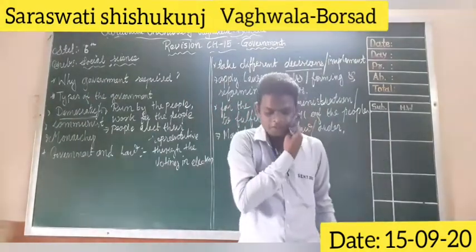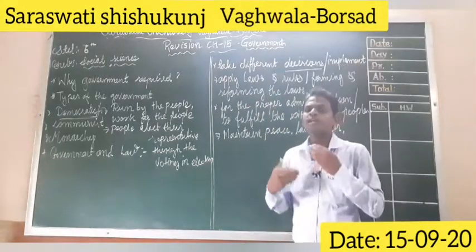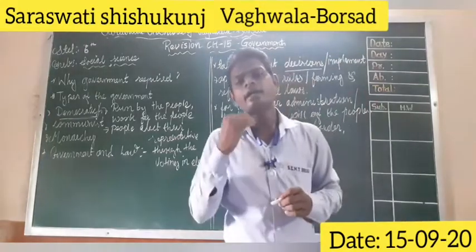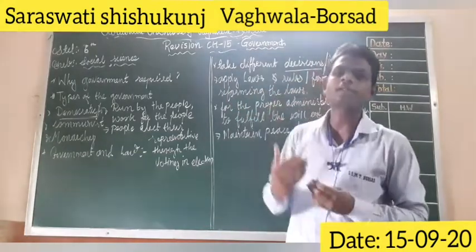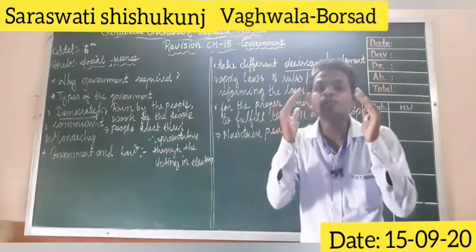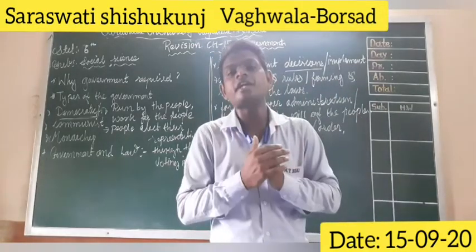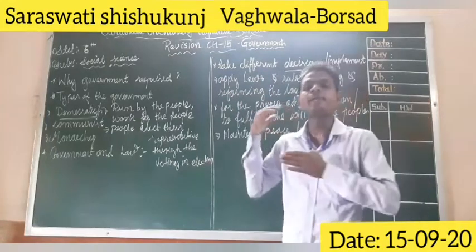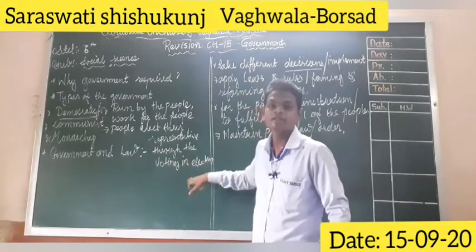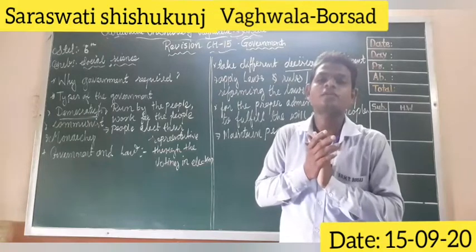The government is formed with the representatives to administer the country. We are electing, we are selecting through voting in the election. The candidates, the representatives, together form the government to administer the country and the state. All the representatives who are elected in the election will form the government for the proper administration.